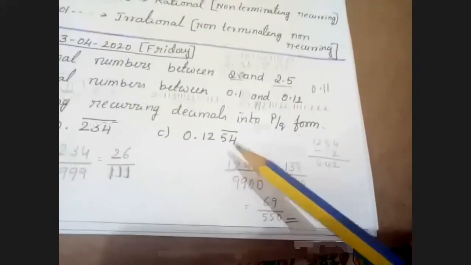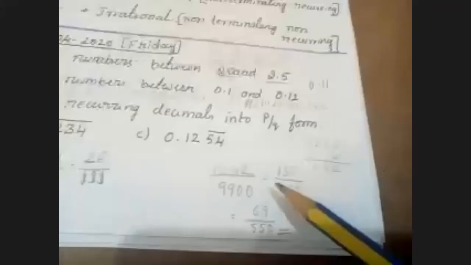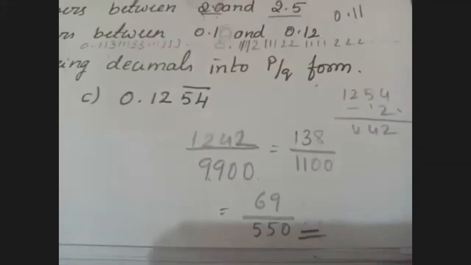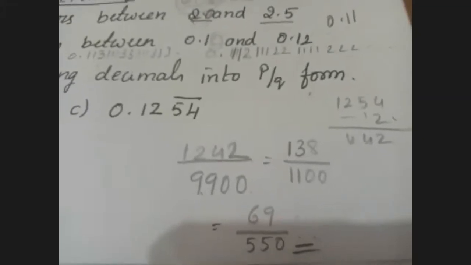Third answer. 9900 in the denominator. Numerator 1254 minus 12, that is 1242 by 9900. That, if you simplify further, you'll be getting 138 by 1100 or 69 by 550. Am I clear, children? Third answer is 69 by 550 or 1242 by 9900.